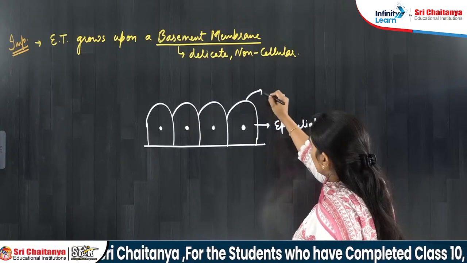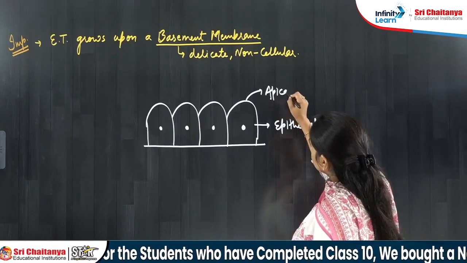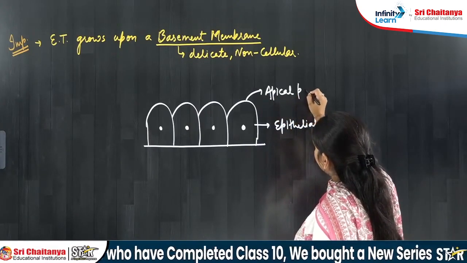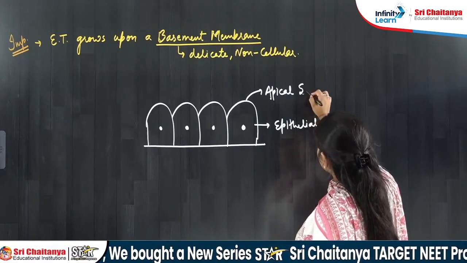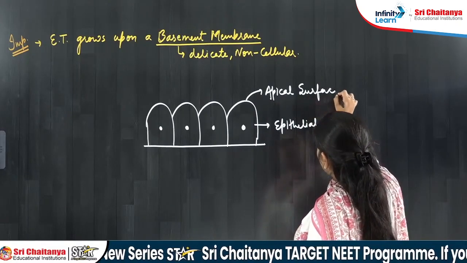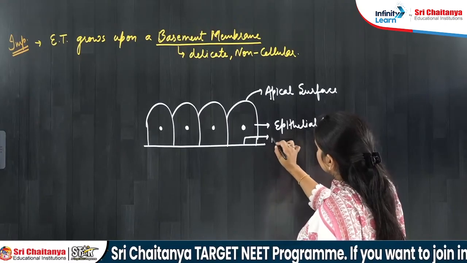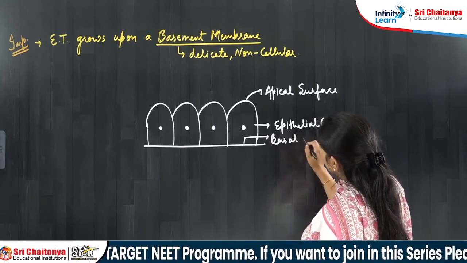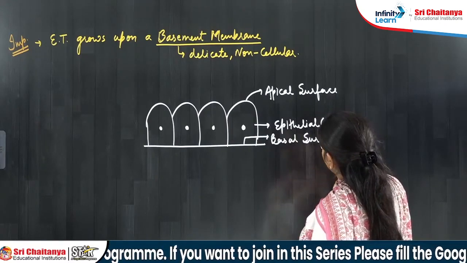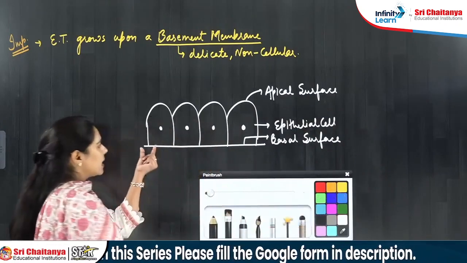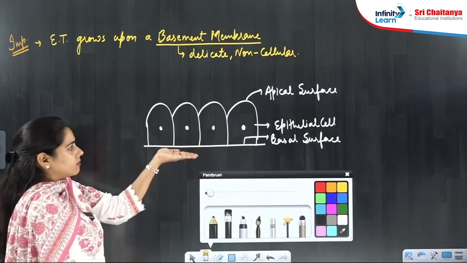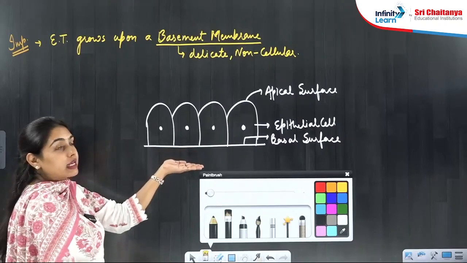And this is the apical part of the epithelial cell. This is the apical surface, apical part. You can say apical surface, right? And this is the basal surface. Now you will see this basal surface is in contact with the basement membrane, because here the basement membrane is there.